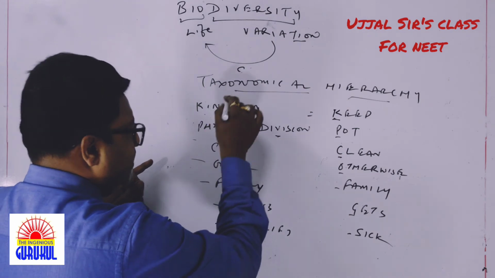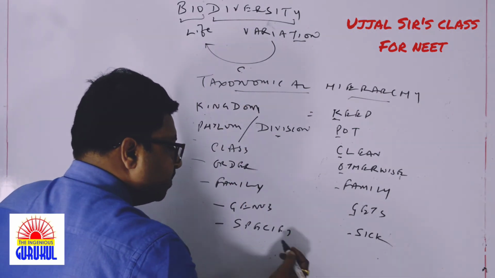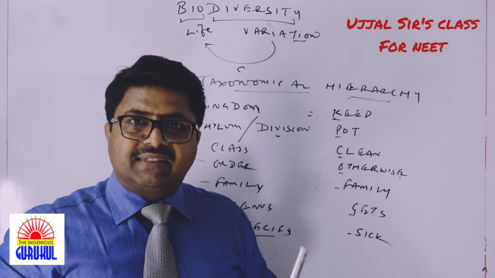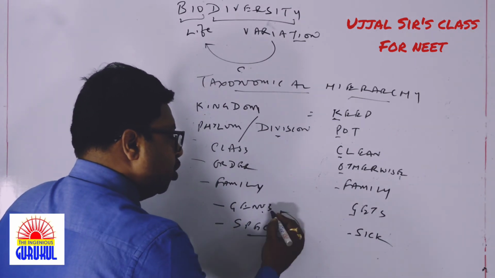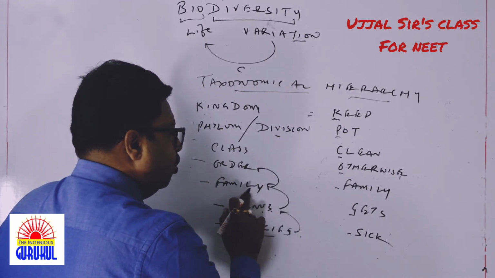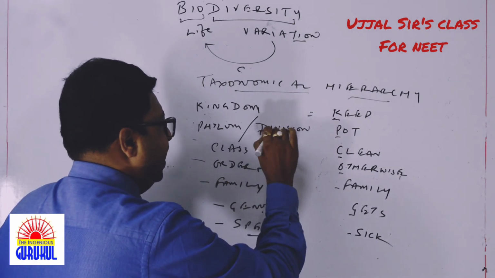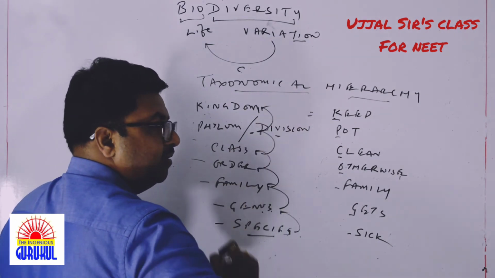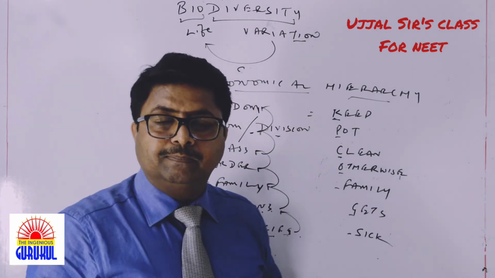So the largest among these is kingdom. So this is the hierarchy. What is species? A group of individuals having similar characteristics and which can interbreed among themselves. What is genus? A group of related species is called genus. What is family? A group of related genera is called family. What is order? A group of related families is called order. What is class? A group of related orders is called class. What is phylum? A group of related classes comes under phylum. What do you mean by kingdom? A group of similar phyla comes under kingdom. So this is the taxonomical hierarchy.